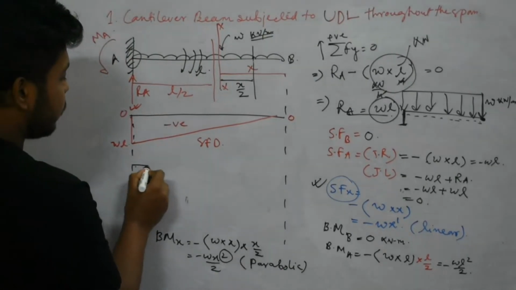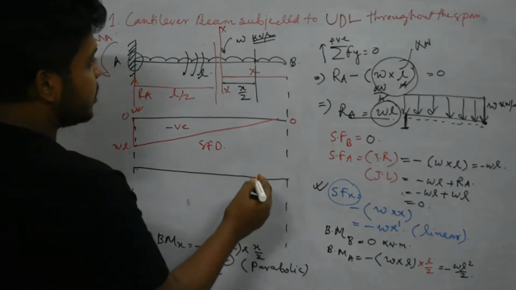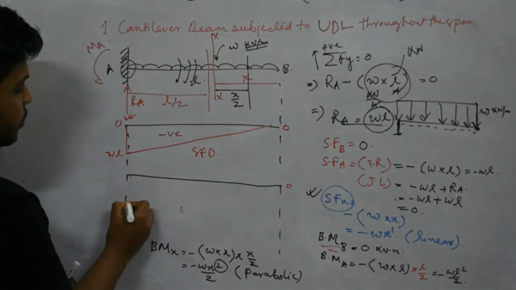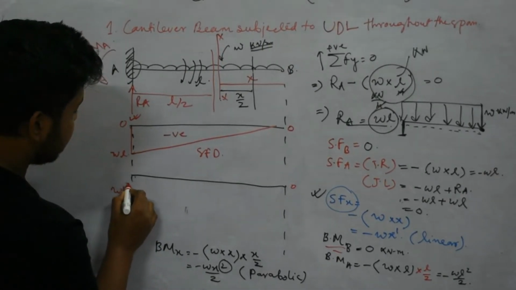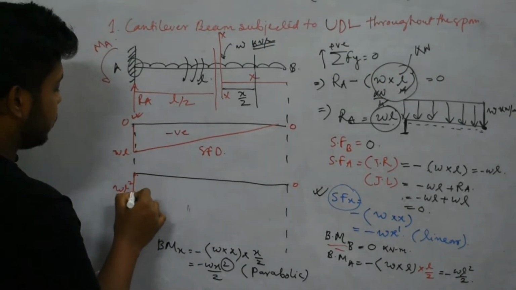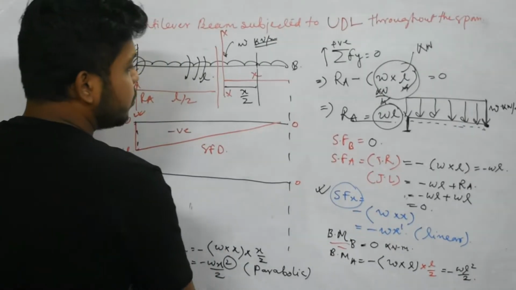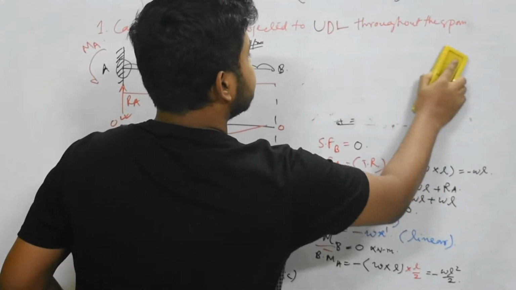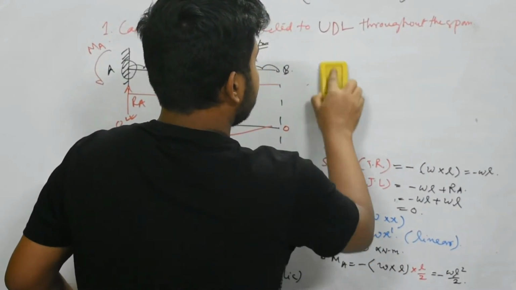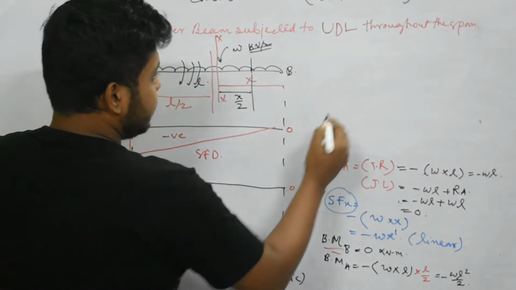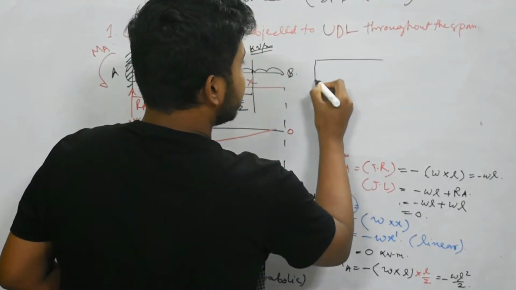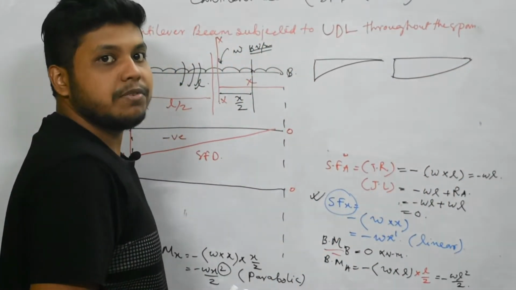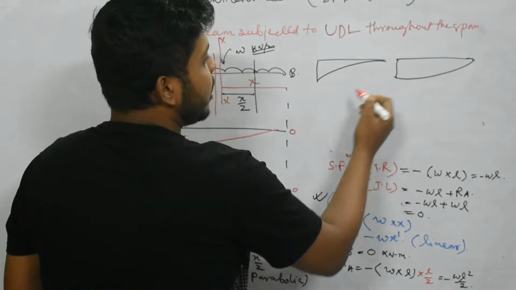Now we have found the profile, so we can draw the bending moment diagram. Put the value at B, that is BM at B is 0, and BM at A is minus WL square by 2. So minus means this ordinate is WL square by 2. Now the profile is parabolic. Now we have to know a new concept. If this is a parabola, then we may draw like this or like this. Now we will find which type of parabola we have to choose.